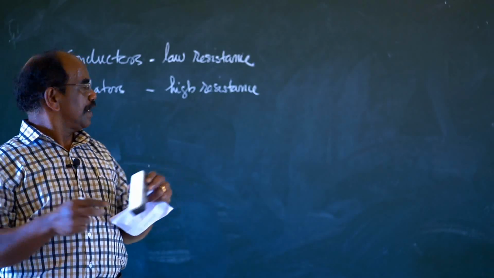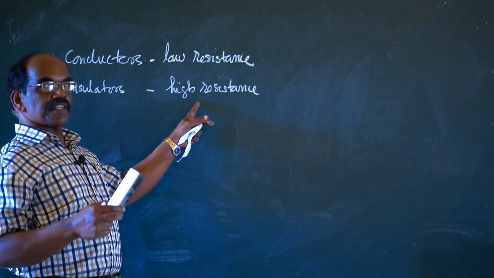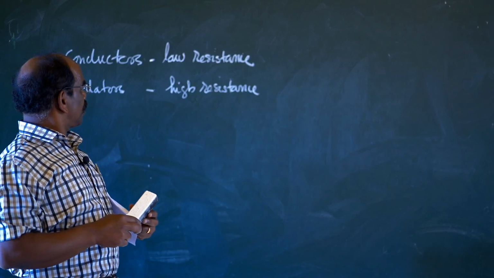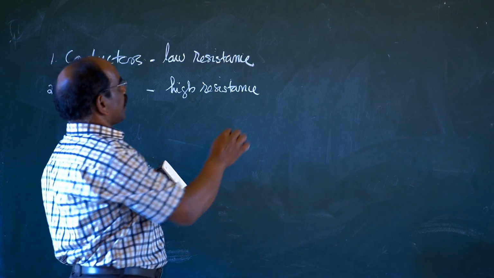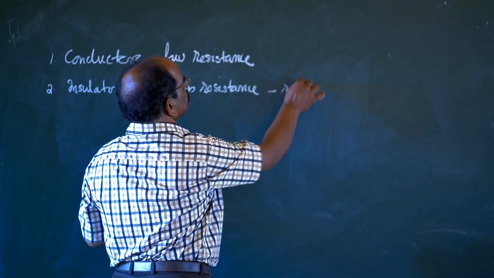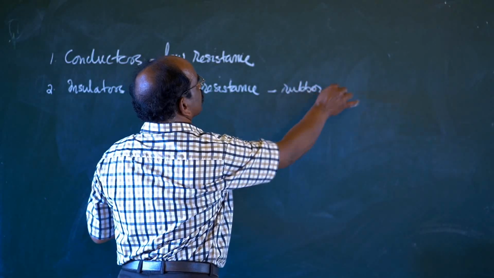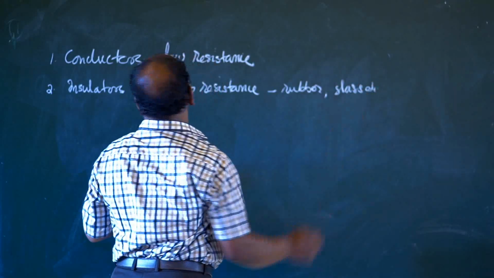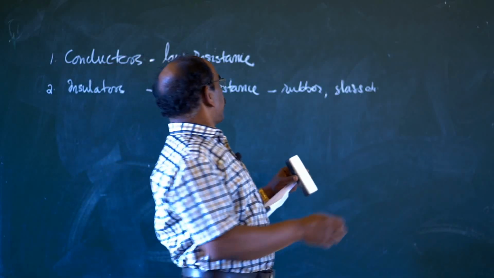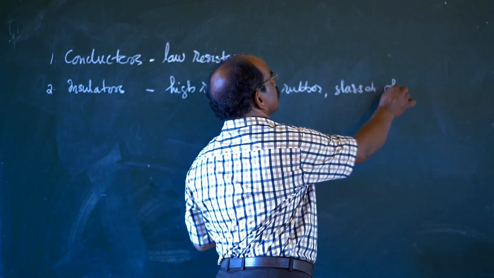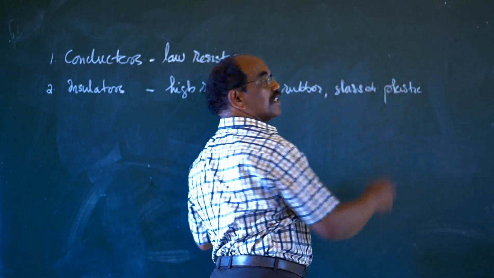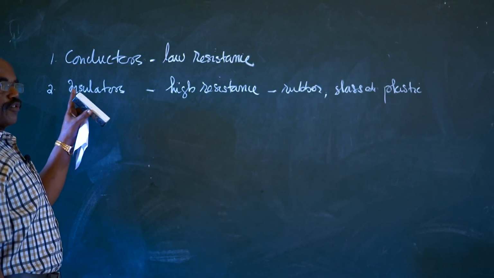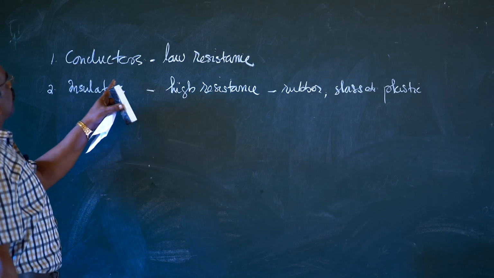Resistivity is very high, and that is what is called insulators. In the insulator category we can say rubber, glass, plastic. They are insulators. And these are the two main types of materials.